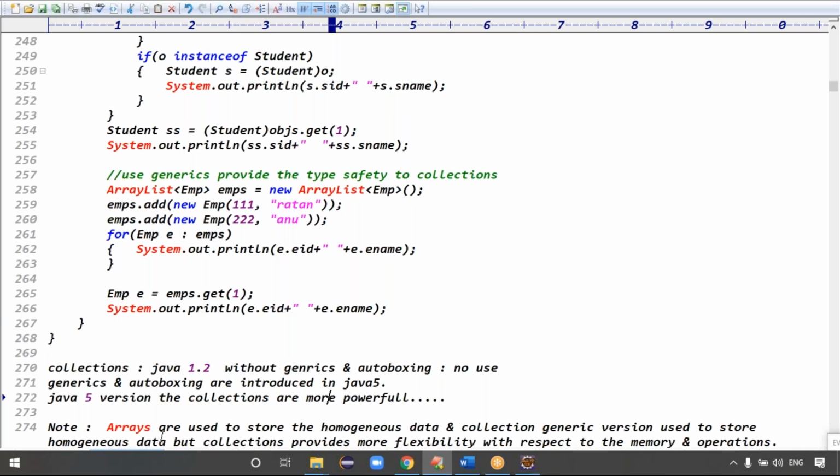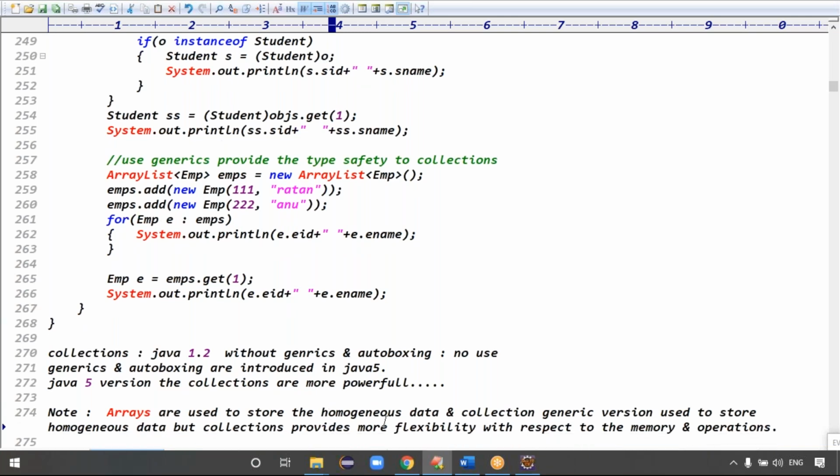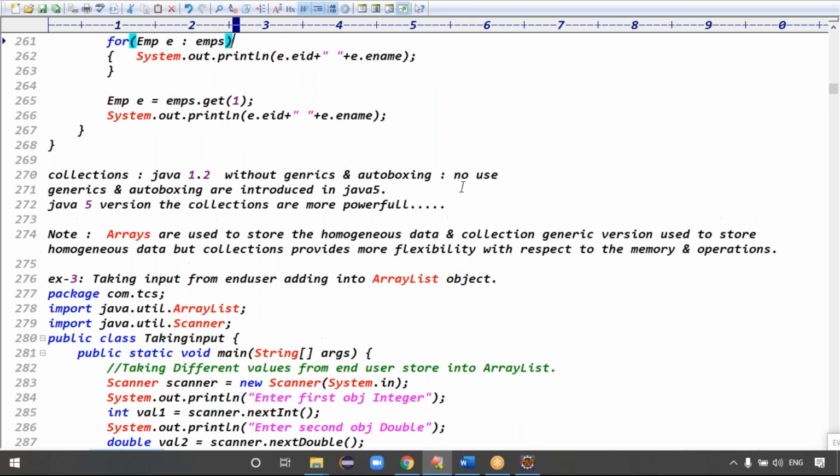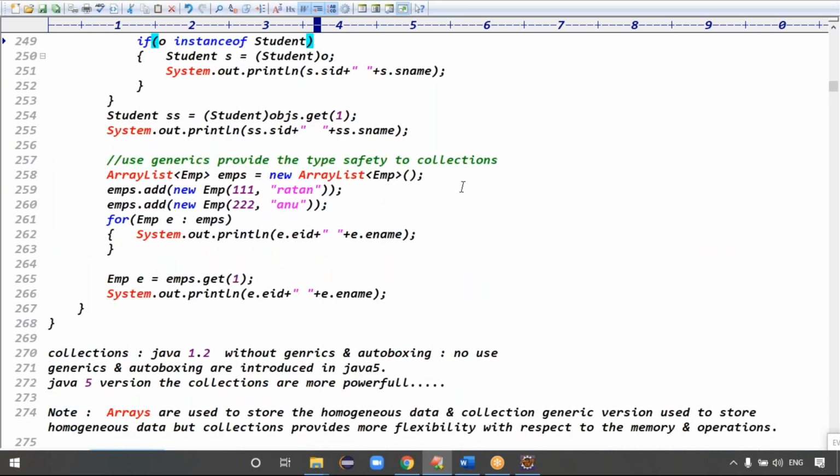Guys, arrays are used to store homogeneous data, and the generic version of collections is also used to store homogeneous data. But collections provide flexibility with respect to what? Memory and operations. Exactly. With respect to memory, size is automatically increased and decreased. With respect to operations, it supports multiple methods. Definitely operations become easy, right? Yes, operations become easy, right? That note is clear.